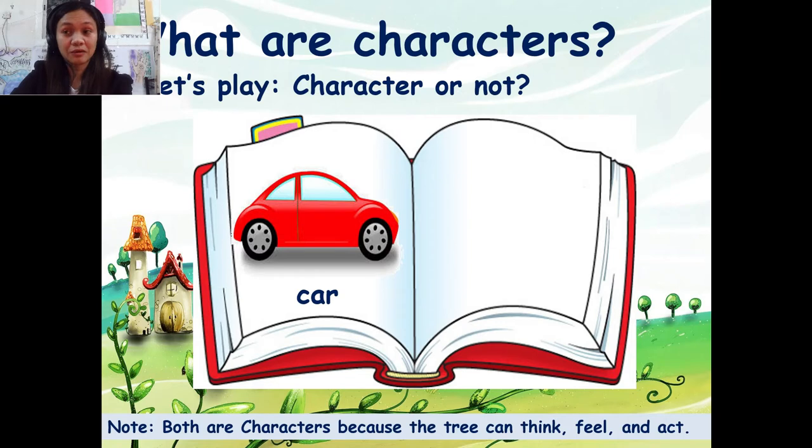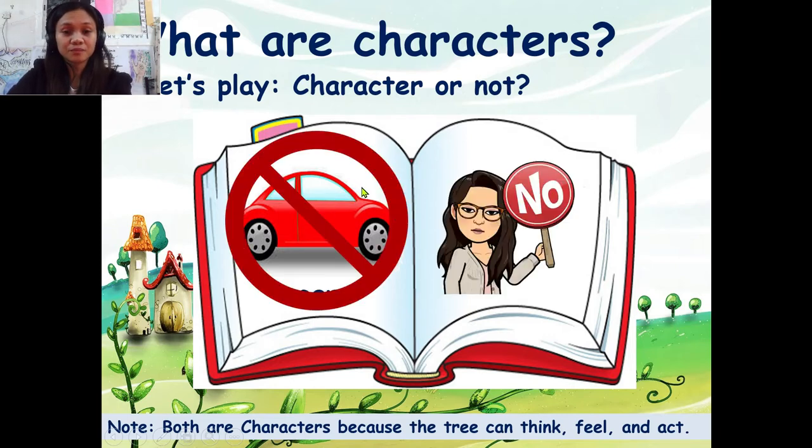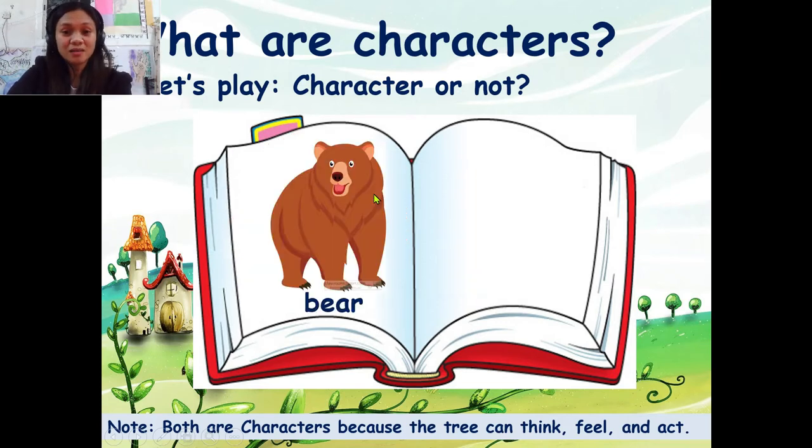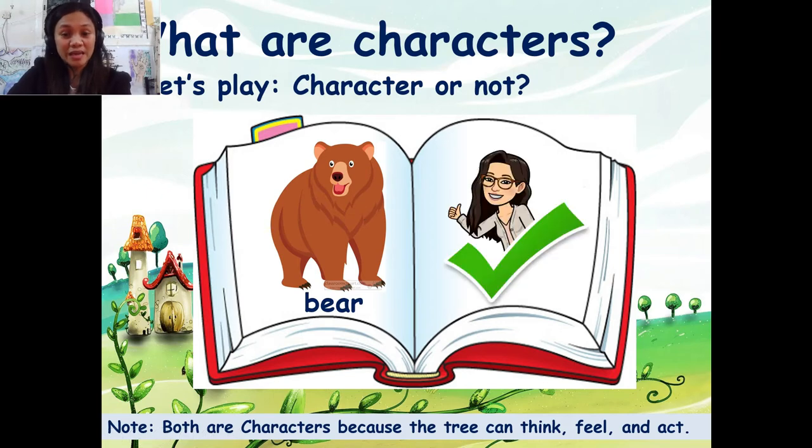It cannot be a character because it cannot think like people. Don't you see anything? You don't see a mouth or eyes or lips on a car. That's why it cannot be. A character should talk, act, think, and feel. So it's not. How about the bear? Is it a character or not? Yes, it is, because this bear can think and has feelings too.